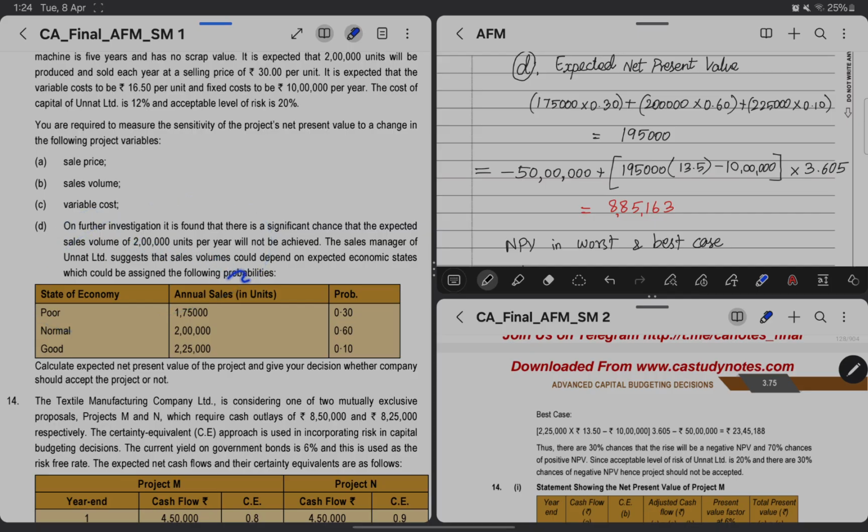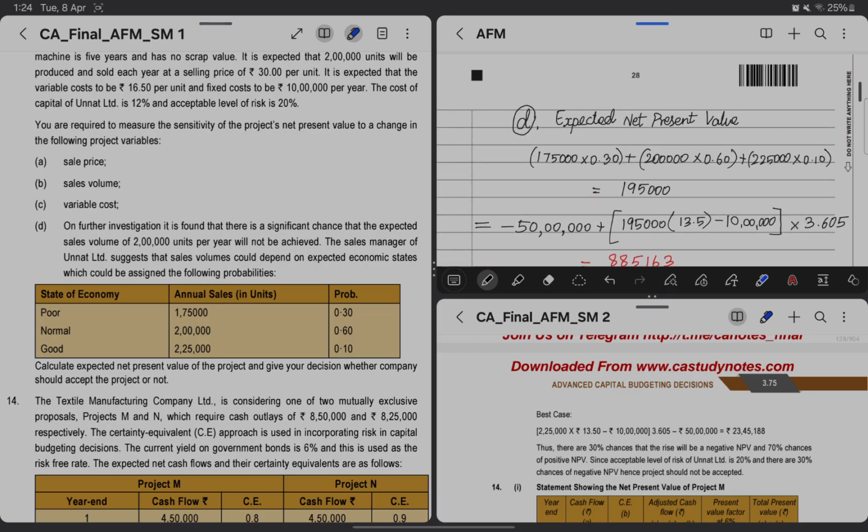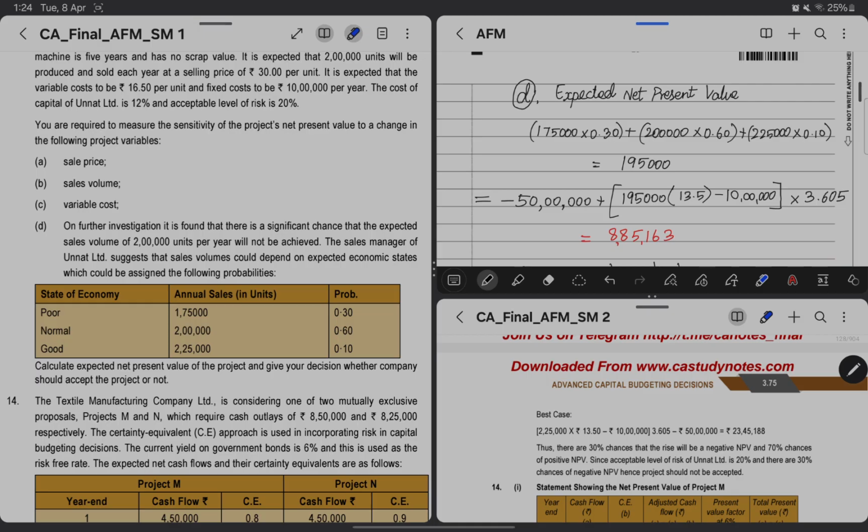They are telling the entity will not be able to achieve 2 lakh, but they have a probability that based on the state of economy in these 3 conditions, and we have the probabilities, we can arrive at an expected annual sales unit. Using that, we have to calculate NPV. So the expected net present value we will find out directly by, first we have to find out expected annual sales unit.